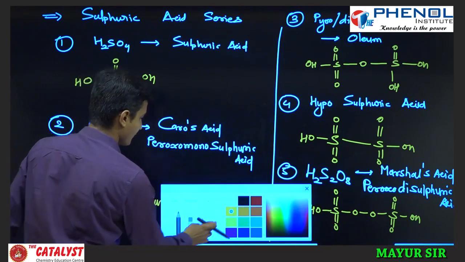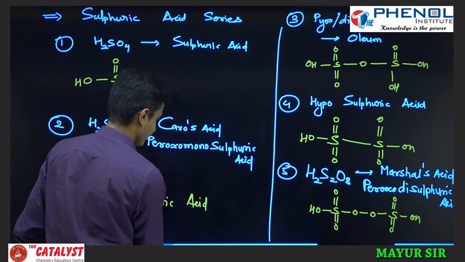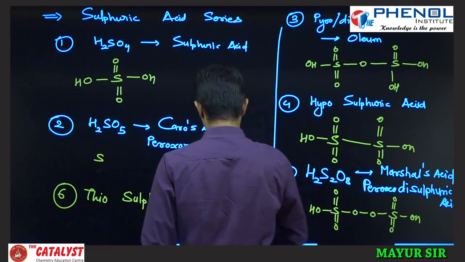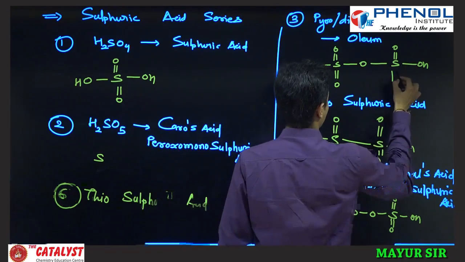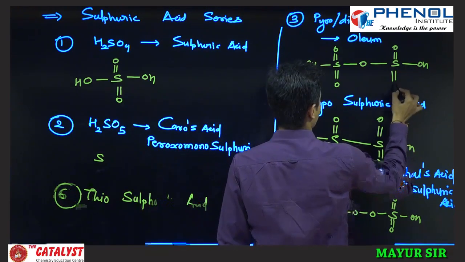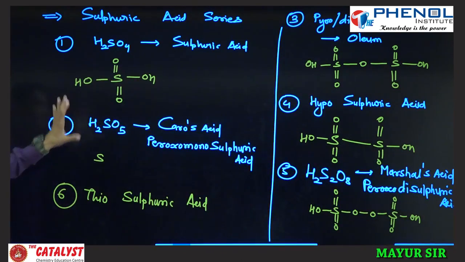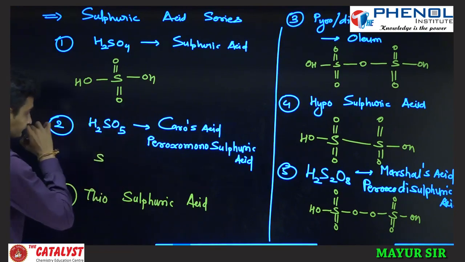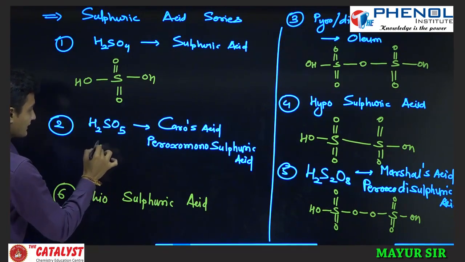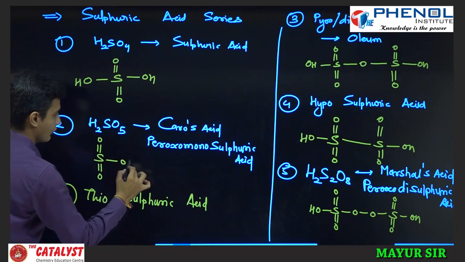Here also we made one mistake. I am sorry for that. Here, if you see, there should be a double bond O. Other structures are clear. So here H2SO5, that is S double bond O, double bond O, and OH.